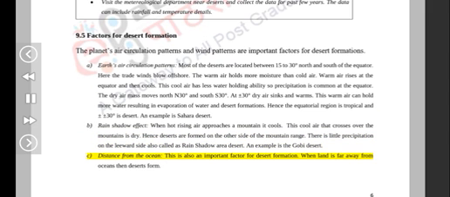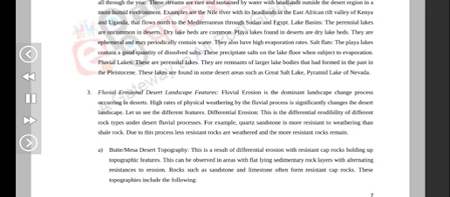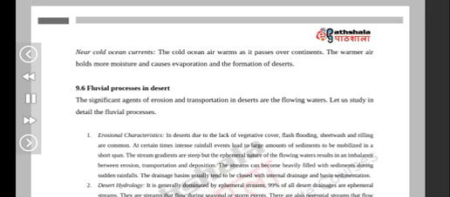Distance from the ocean. This is also an important factor for desert formation. When land is far away from oceans, then deserts form. Near cold ocean currents, the cold ocean air warms as it passes over continents. The warmer air holds more moisture and causes evaporation and the formation of deserts.